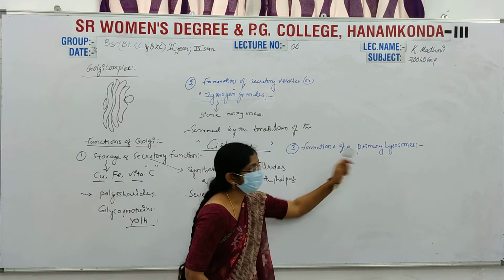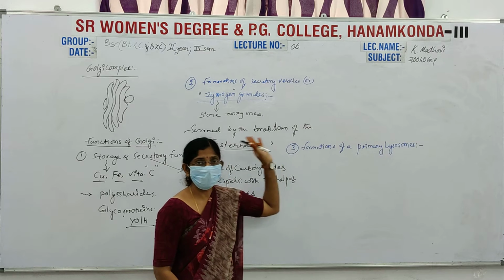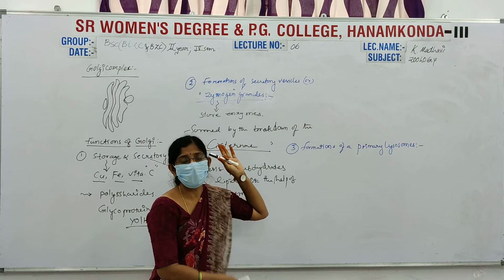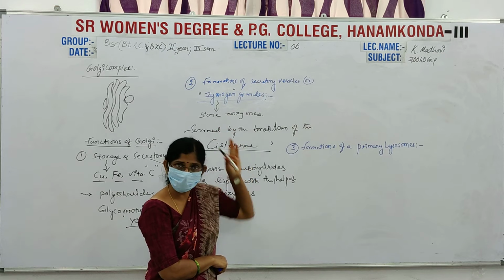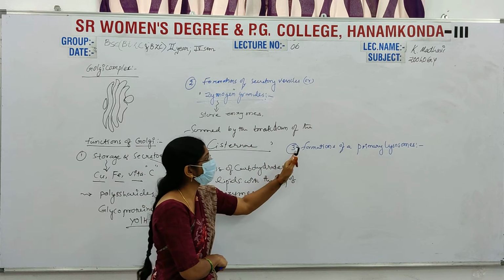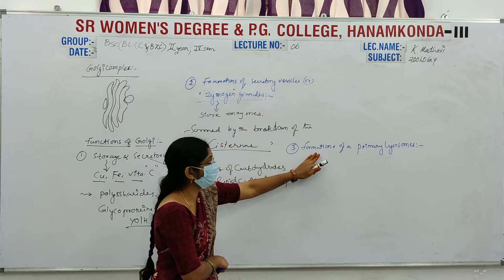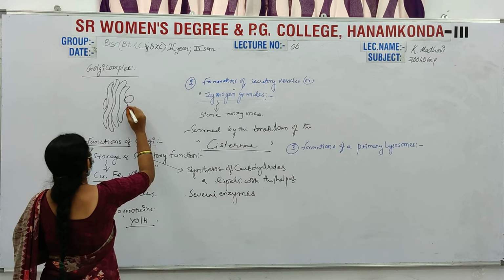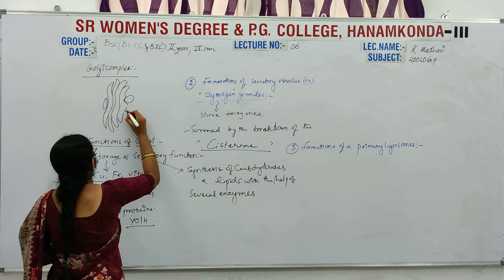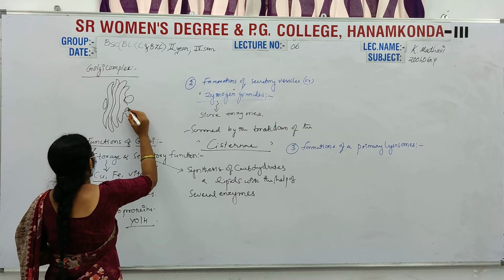Formation of primary lysosomes. The Golgi has cisternae, small vesicles and large vesicle bodies in its structure. They form the entire part of these structures, and slowly the margins come and form the primary structure of the lysosomes.